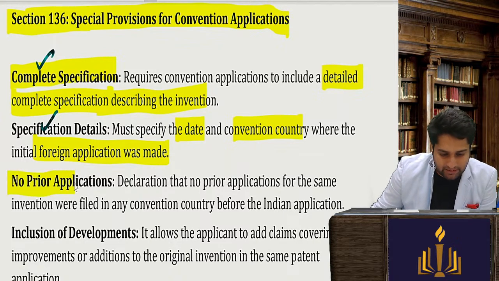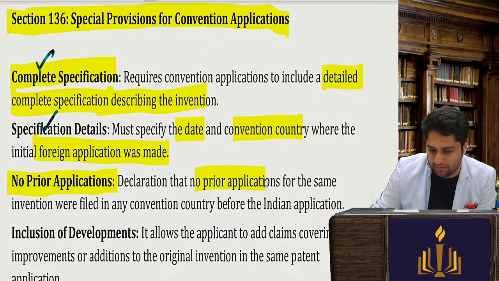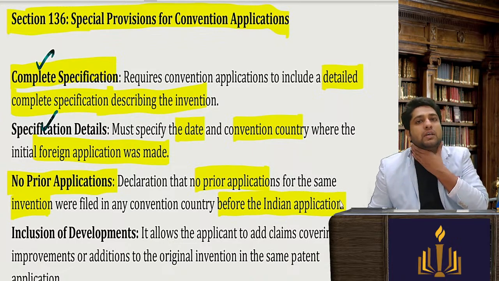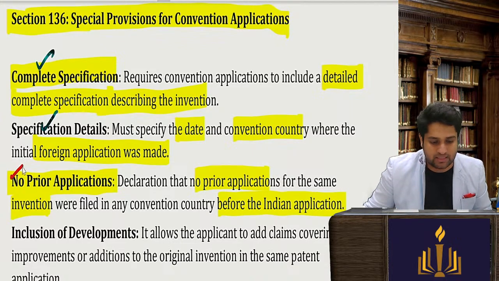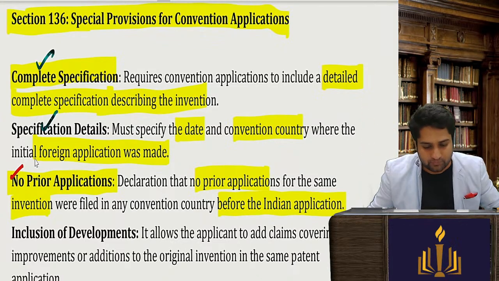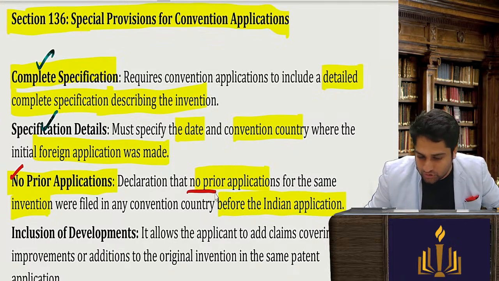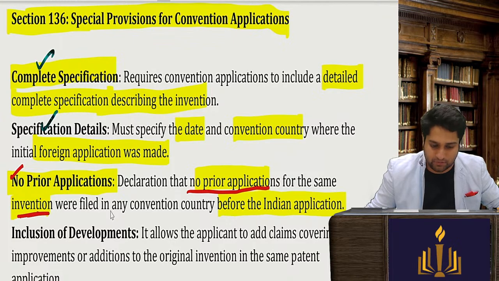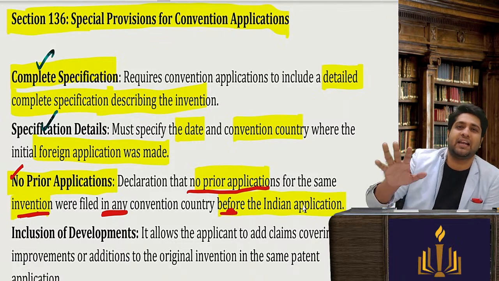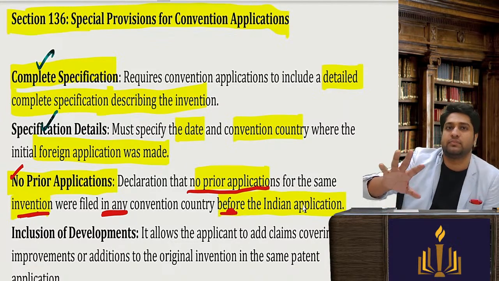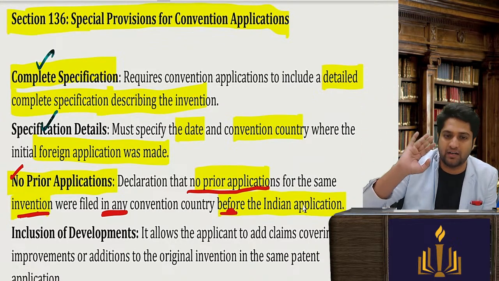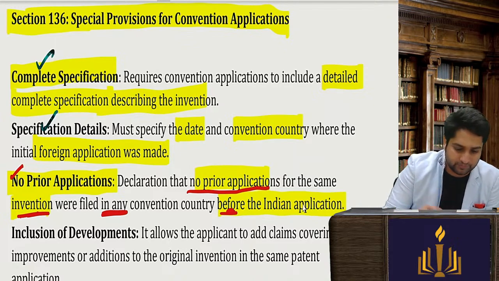Then no prior application. So a declaration that there is no prior application for the same invention in any other country before the Indian application. So basically you will have to tell that there is no prior application that you have already filed in any other place for the same invention. Declaration that there is no prior application for the same invention that was filed in any convention country before the Indian application. So basically an affidavit has to be taken that in no other country is there going to be any dispute, and in no other country have you filed a separate application apart from the one you have given to India.